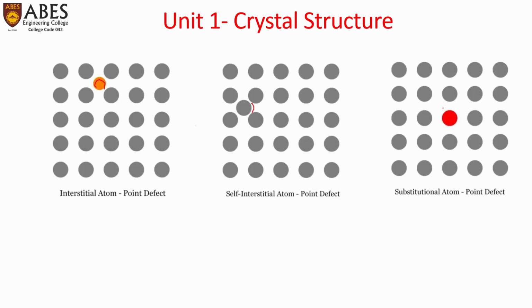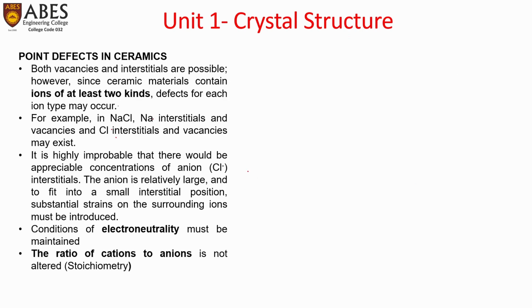It is taking the place of the regular position of the atoms where the crystal structure was. So this is called substitutional atom point defect. All these three, vacancy, interstitial, and substitutional, are clear by their names only.